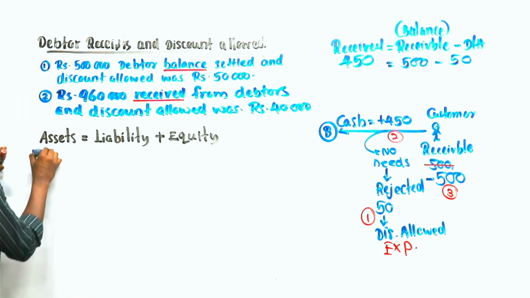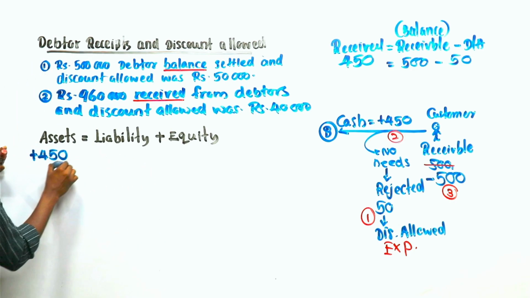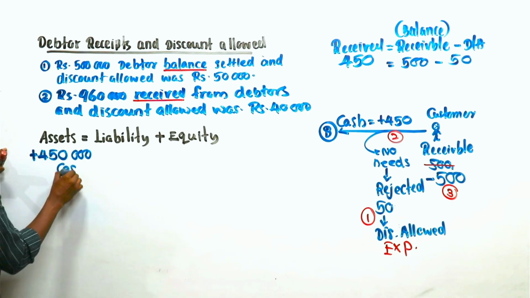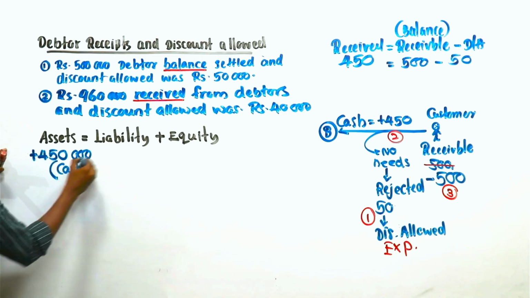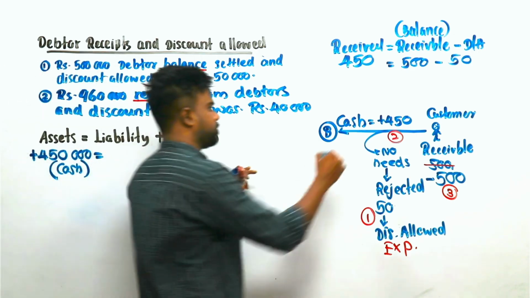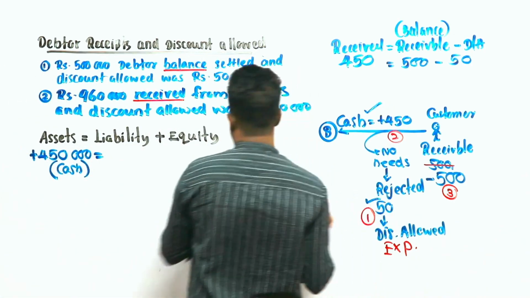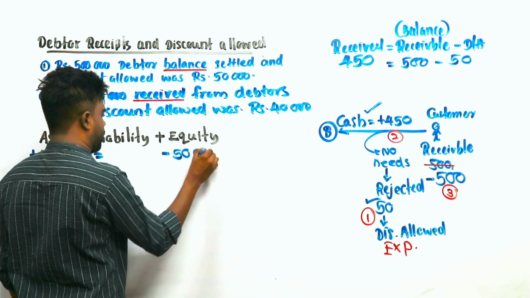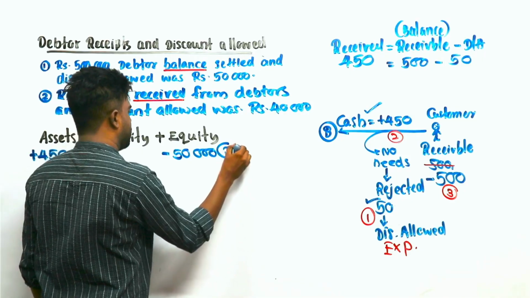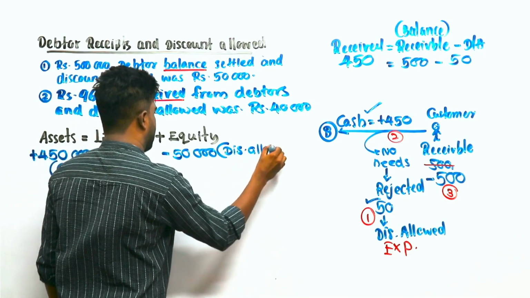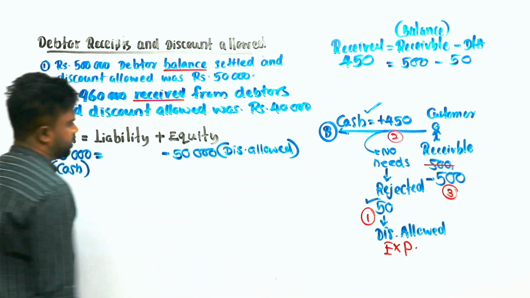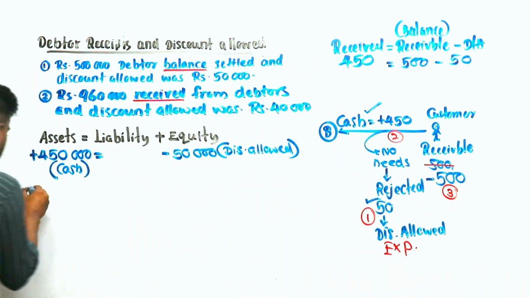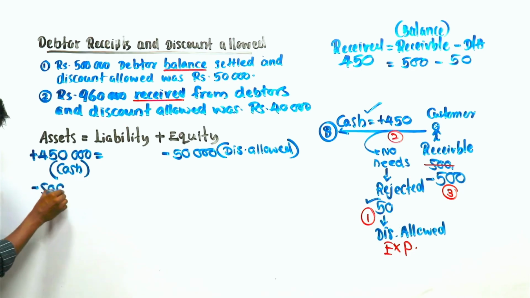So received amount how much? 450. So it is added to the cash balance. Right, I'll write it down like this. Okay, cash balance increased by 450. Discounts allowed is an expense. Expenses impact to decrease equity. But there are no more receivables, so the total receivable balance should be deducted from the customer balance, customer is an asset.